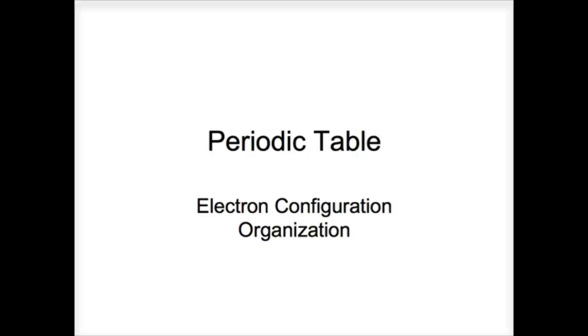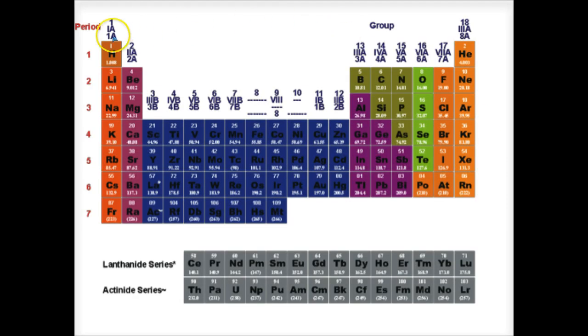In terms of organization of the periodic table, there's a couple of things we've already talked about. The first being the atomic number, so we know that all the atoms are arranged according to atomic number. We also know that because the atomic number equals the number of electrons, there is an electron configuration arrangement that we associate with the organization of the periodic table. How we came to that is a little bit of the history behind it.